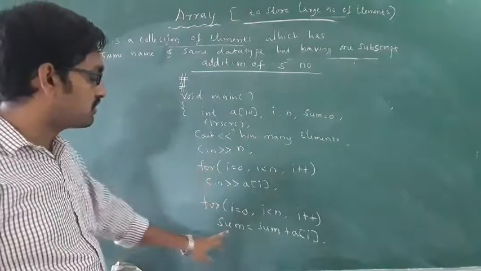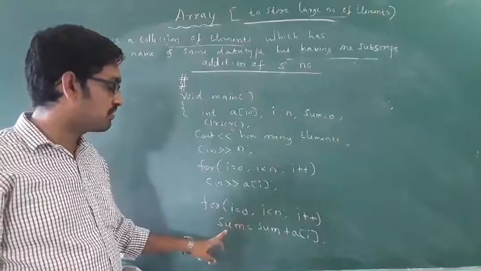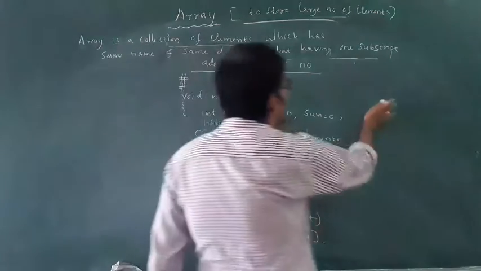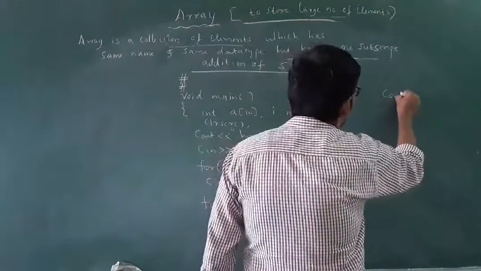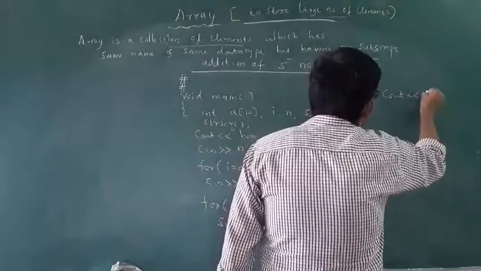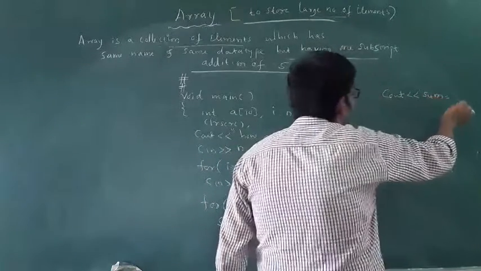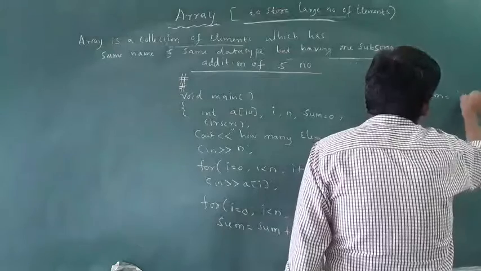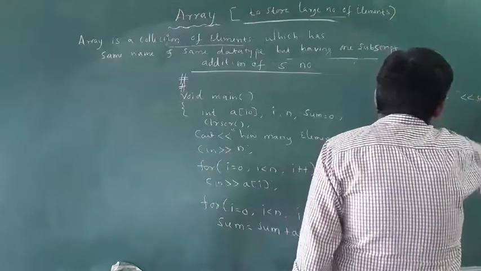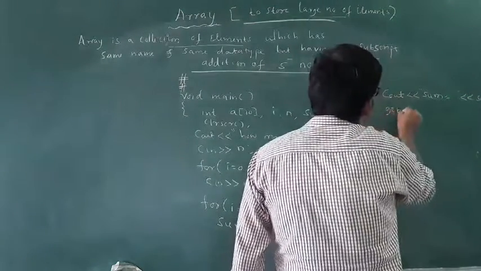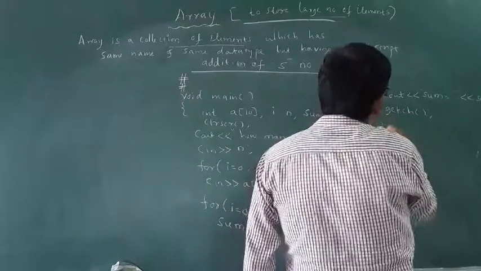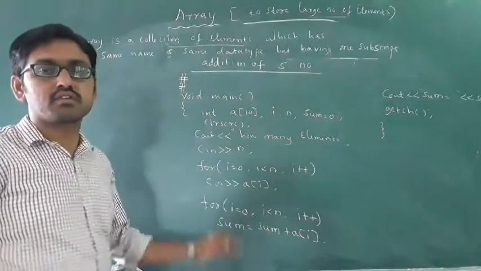Then I want to display this. All the answers will be stored in sum. Then you have to display this sum. How to display sum? cout sum equal to sum, then getch. This is a small program.